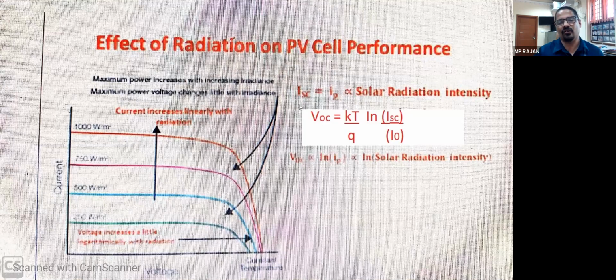The short circuit current is linearly increasing with the radiation. So radiation doubled, and your current also doubled. This is the double. But this is not the case with the voltage.